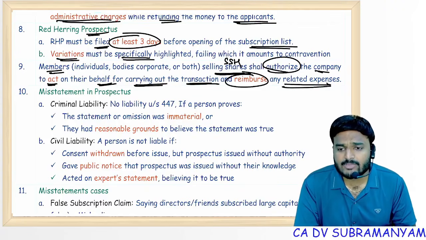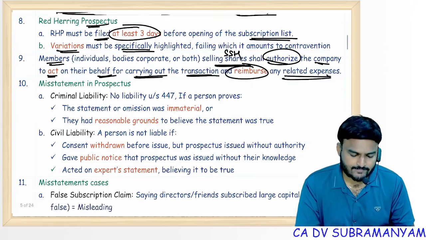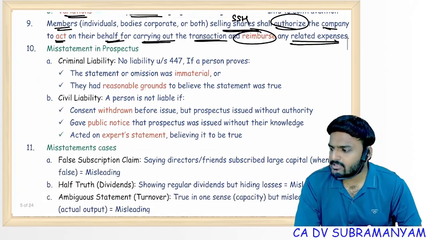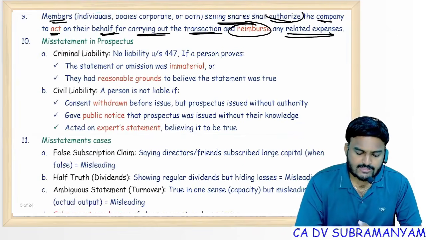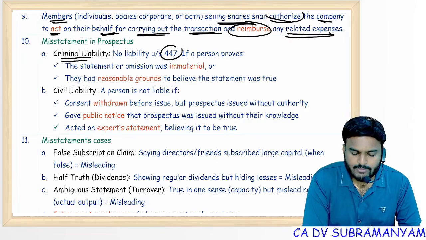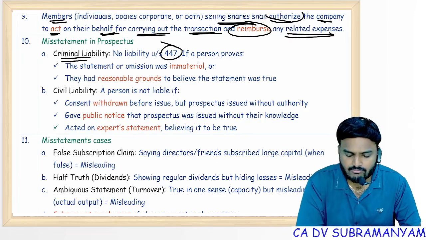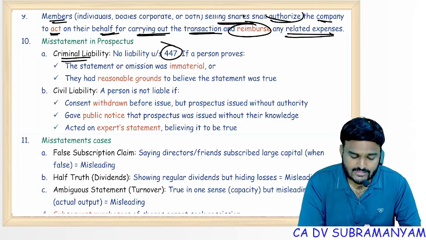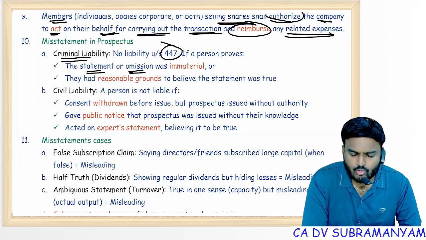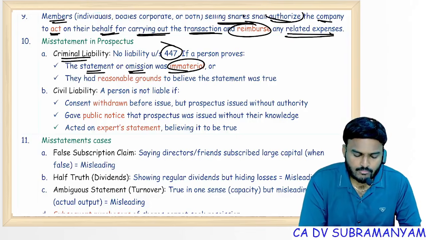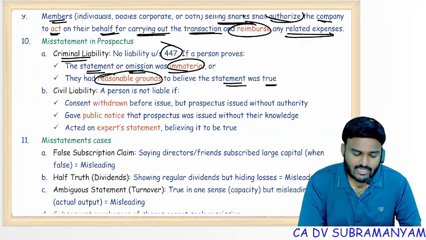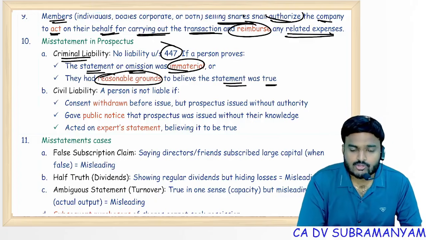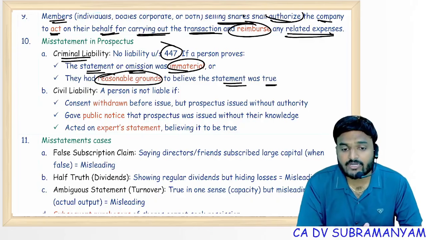Who should bear expenses? Issue expenses? Company? No, selling shareholders. Next one, misstatements in the prospectus. The effect of misstatements in the prospectus: yes, criminal liability. Person gets punishment under section 447, but you can take any one of the following defenses. One is prove that statement or omission was immaterial, or prove that you had reasonable grounds to believe the statement was true. Civil liability: person has to compensate the investors, suffered investors.